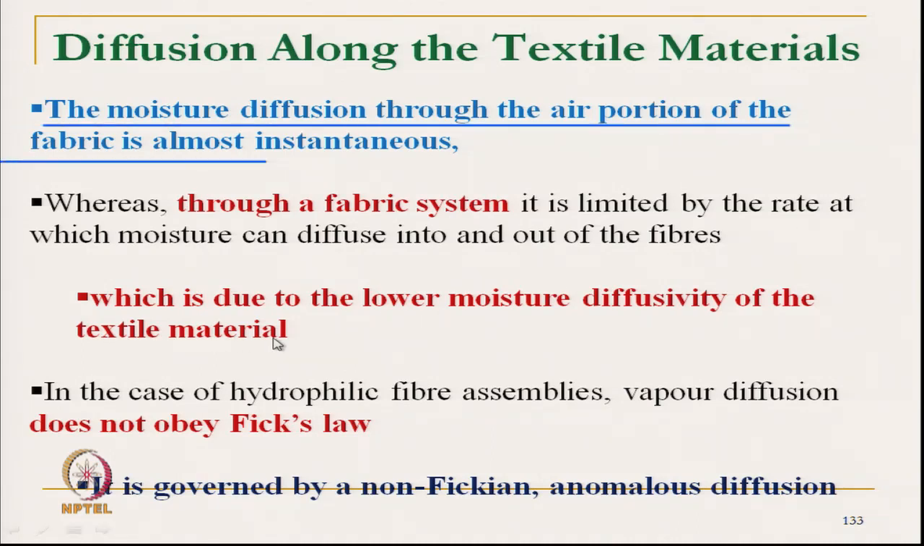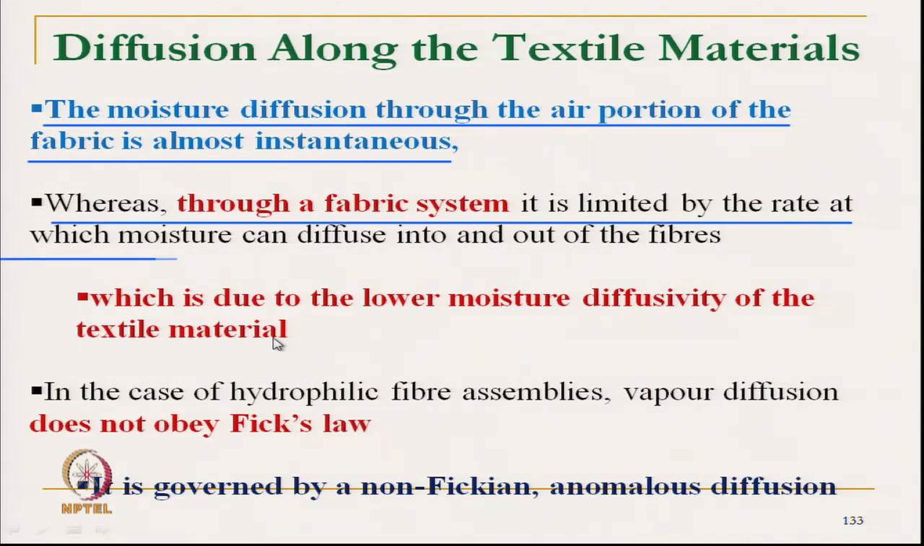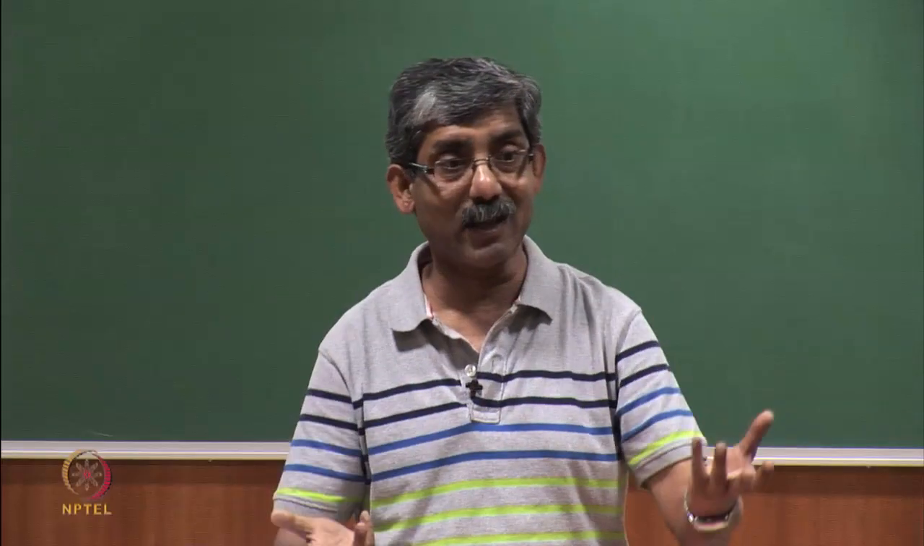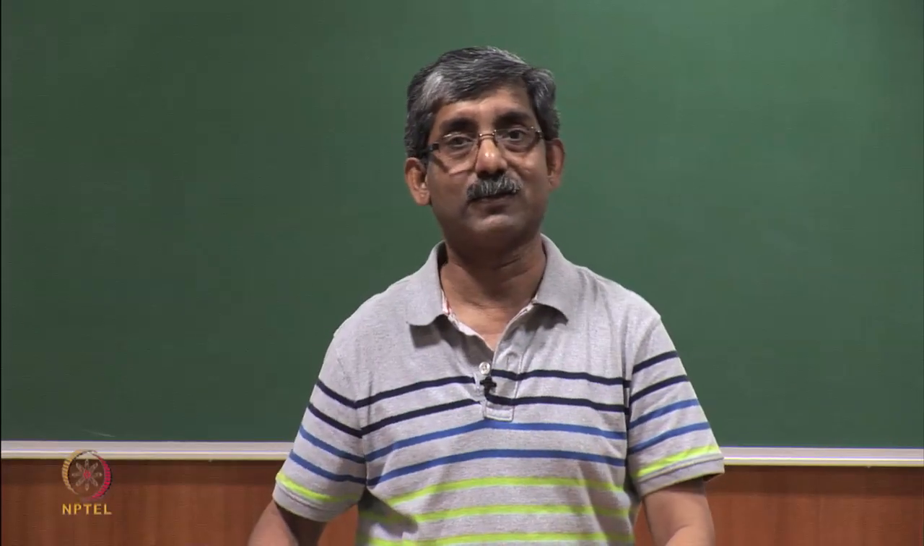It is instantaneous through air, and it is slow through the fiber, which is due to the lower moisture diffusivity of the textile material. In the case of a hydrophilic fiber assembly, vapor diffusion does not obey Fick's law. That is the non-Fickian diffusion that we have discussed. But the advantage of hydrophilic fibers is that if we can create the air pocket, the Fickian diffusion also takes place.